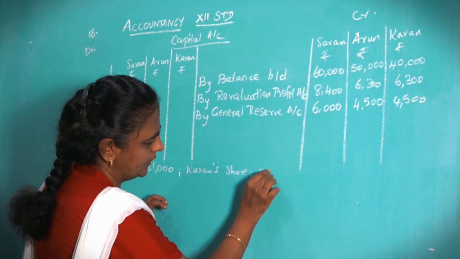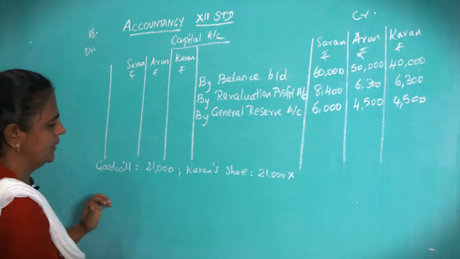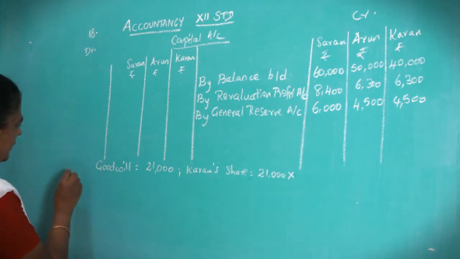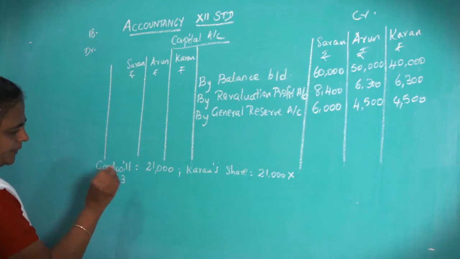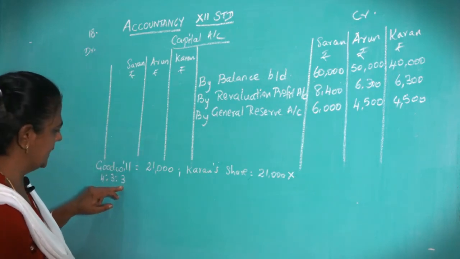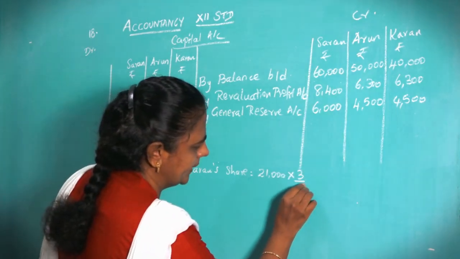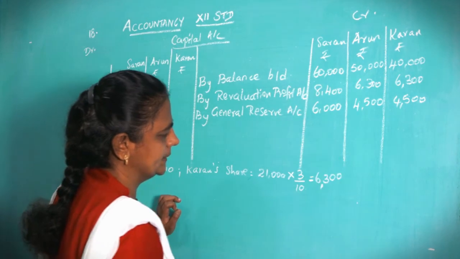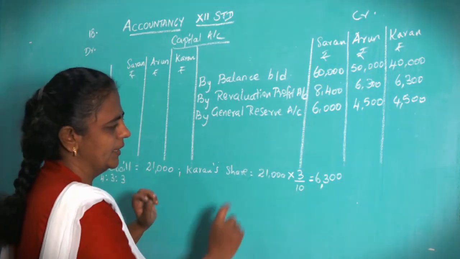So the total is 21,000, 21,000 into what is the ratio? Ratio is 4:3:3. Old ratio given in the question. So what will be current share? Current share is 3/10. So that will give you 6,300 rupees is whose share? Current share of goodwill.